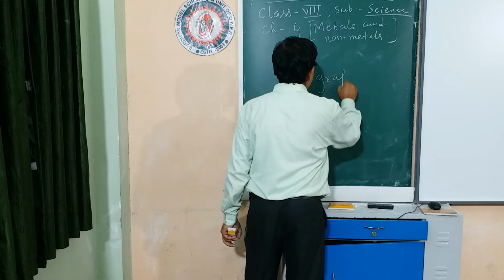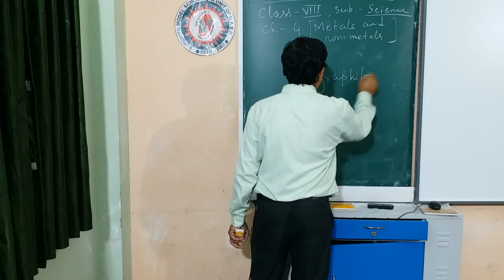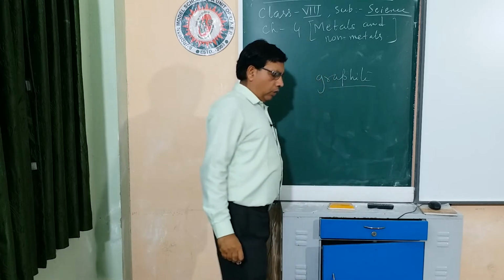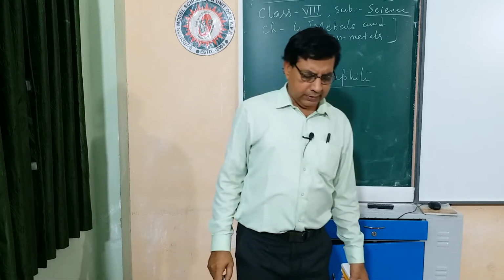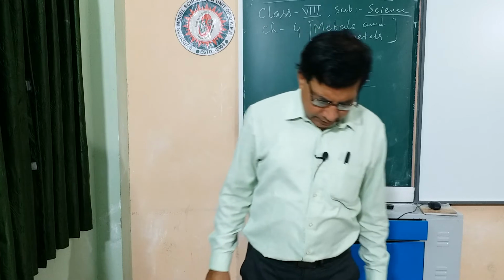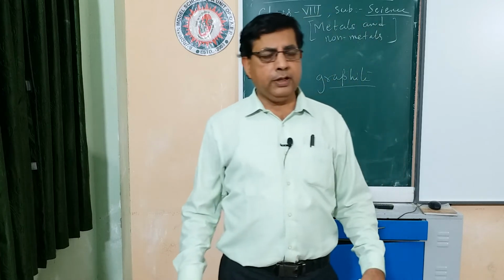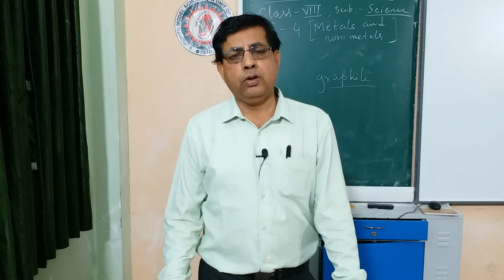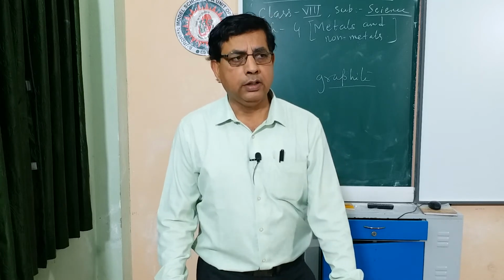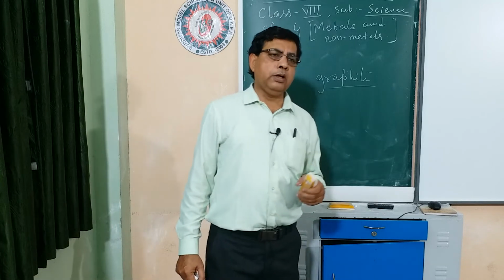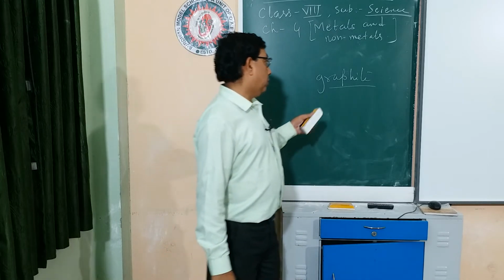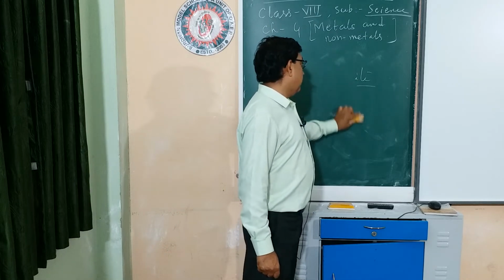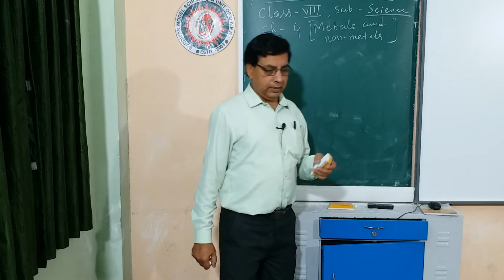Graphite is an allotrope of carbon. It is a non-metal, but it conducts electricity. Except graphite, all non-metals are bad conductors of heat and electricity, but metals are good conductors. So this is another difference between metal and non-metal.